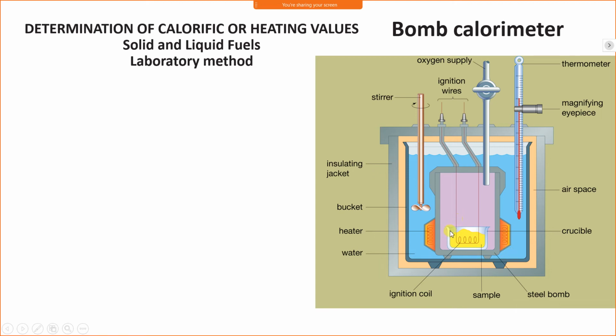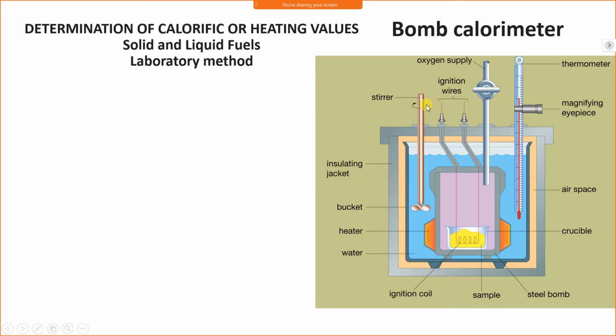Before the fuel is burnt, the initial temperature of the water is recorded by the thermometer. After the fuel is burnt and the water is heated, the final temperature is also recorded. It gives the change in temperature.